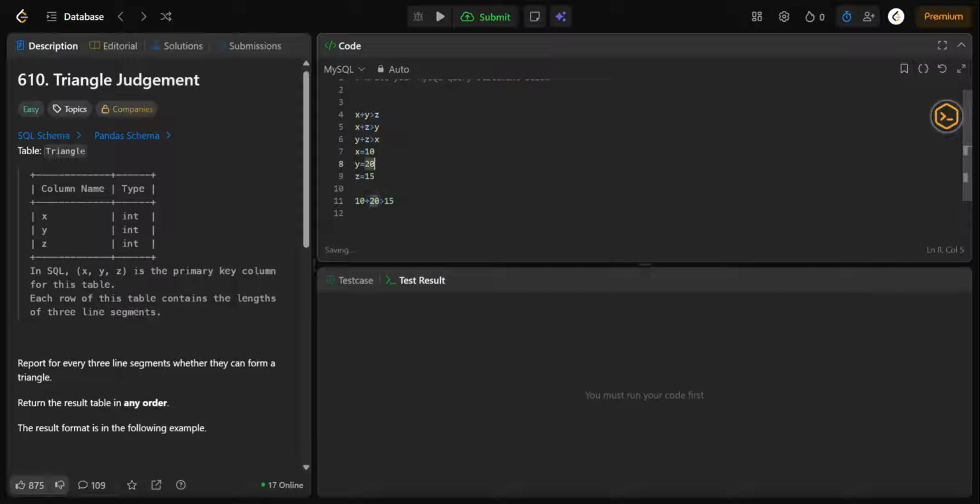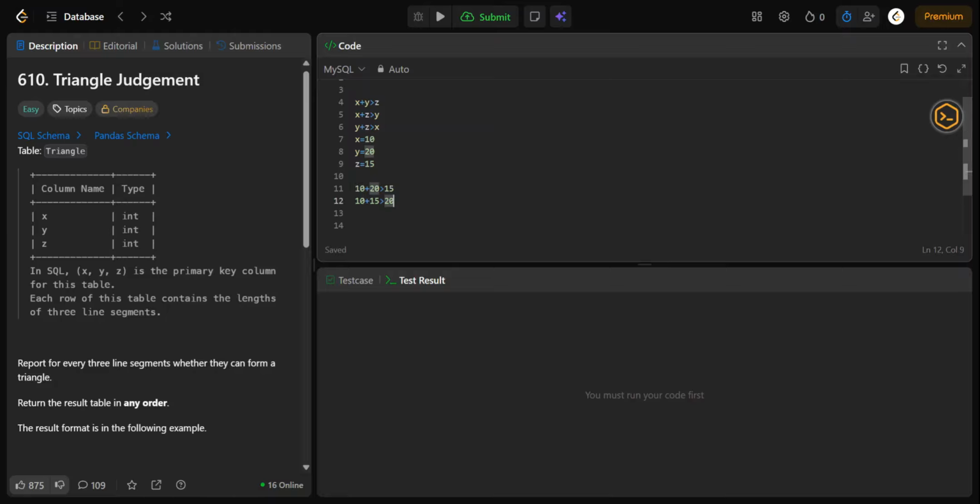Yeah, because 20 and 10 plus is equal to 30. It is greater than 15 because z is equal to 15. Yeah, okay, then the condition is true. Got it? 10 plus 15, is it greater than 20? 10 plus 15 means the value of x and z.